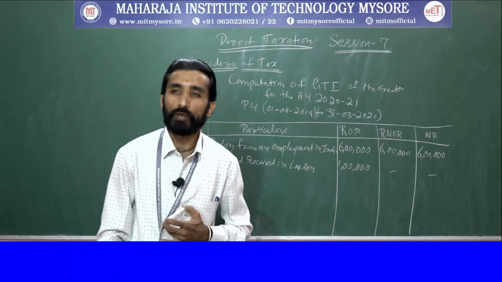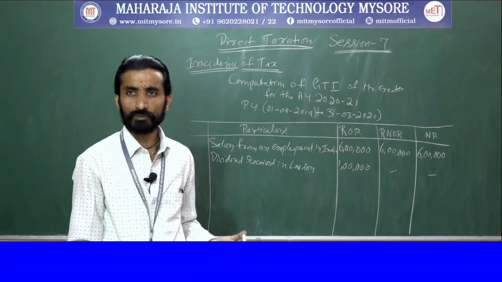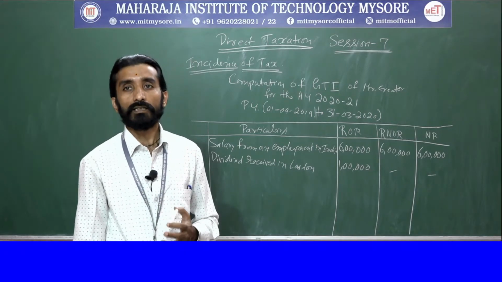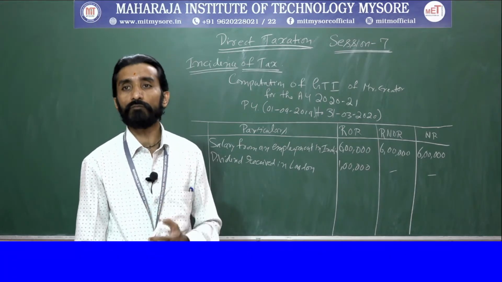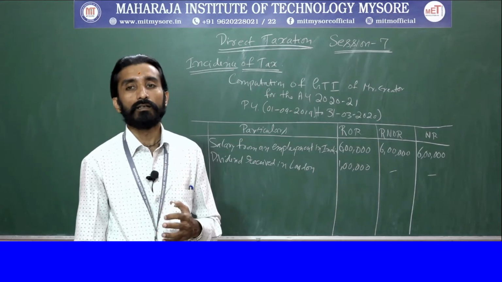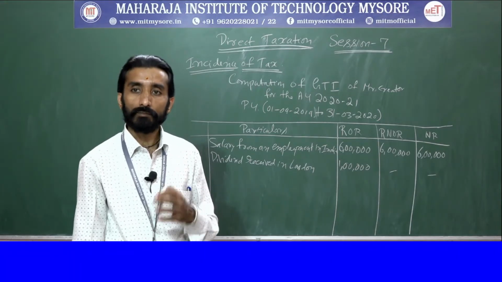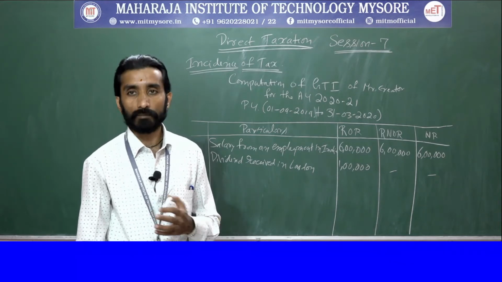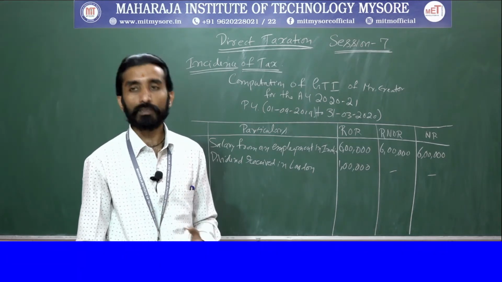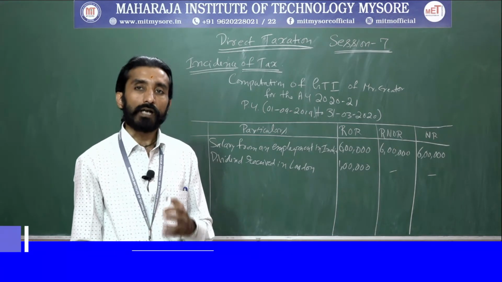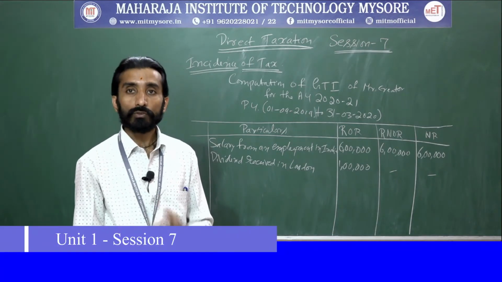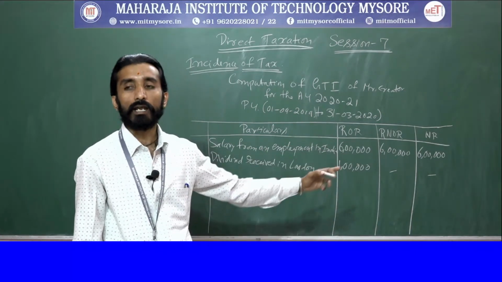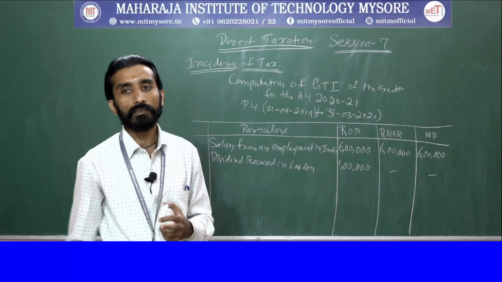The next information: he has also received a share of profit in London, from a business situated in Sri Lanka but controlled from India. Since the control is from India, the amount will be taxable for two residential statuses, that is resident and ordinarily resident, and resident but not ordinarily resident.